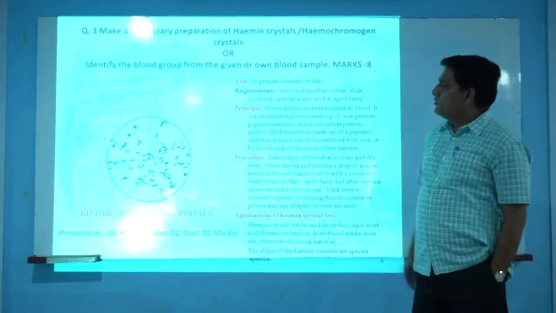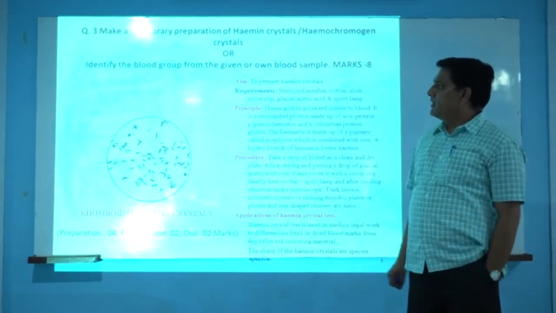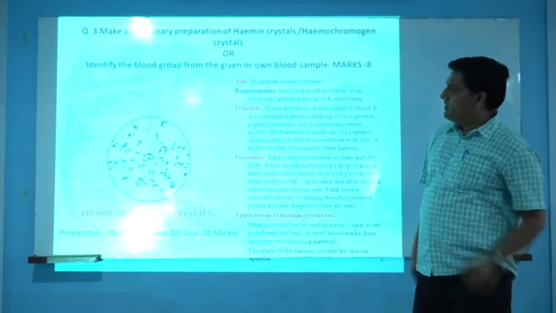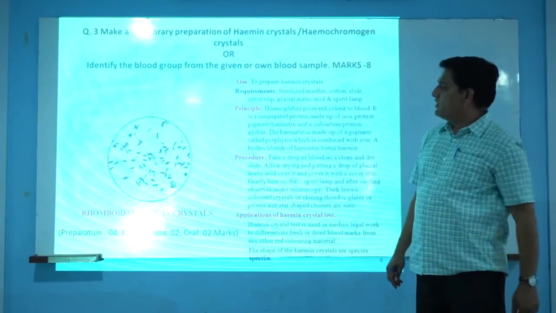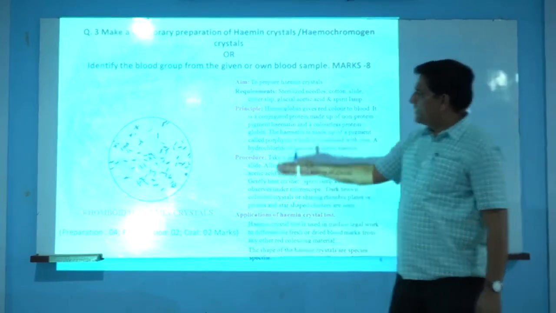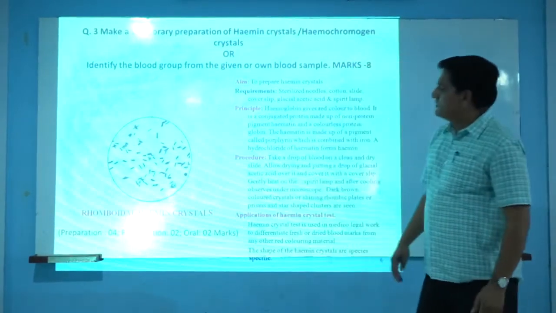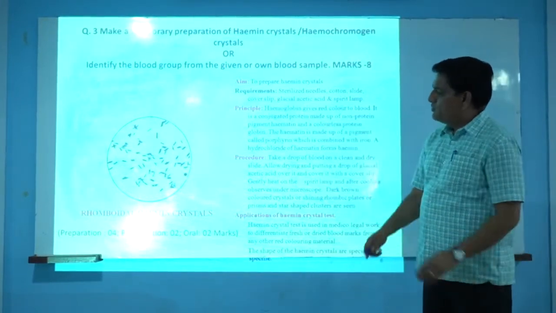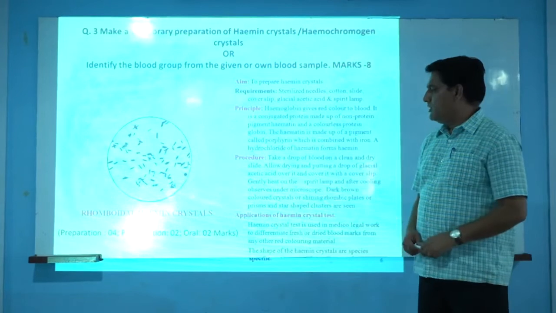For this question we don't have to write anything on paper. We have to prepare the slide and show the slide to the examiner at the time of the examination. Here we have taken the example of hemin crystals. This is the procedure by means of which we can prepare the slide for hemin crystals.